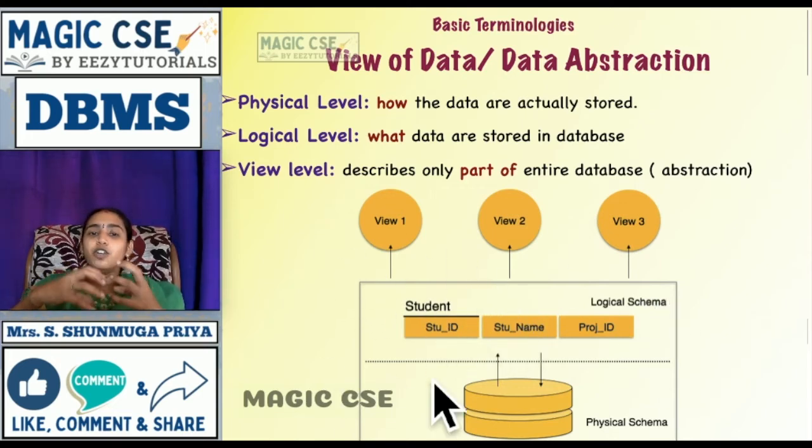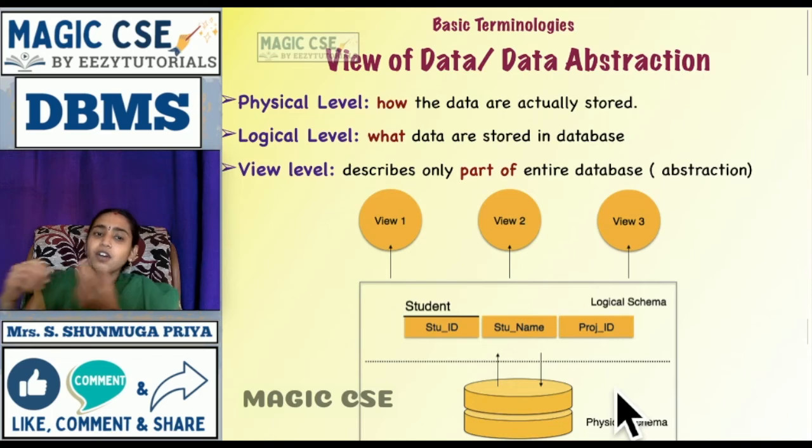And the users will be viewing or interacting with the data via some app or applications. In that application, the entire details will not be shown. Only a part of the details will be shown, a part of the entire database will be projected, not the full database. Only that part alone you are abstracting, others are hidden. That is called the view level.